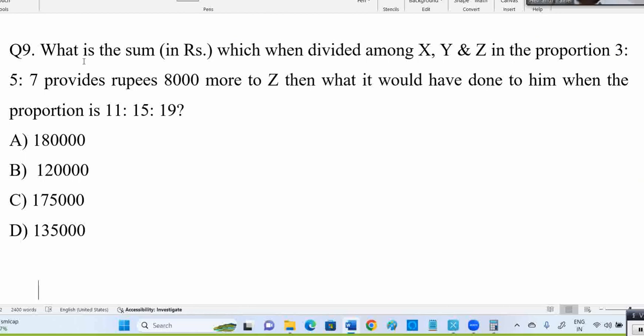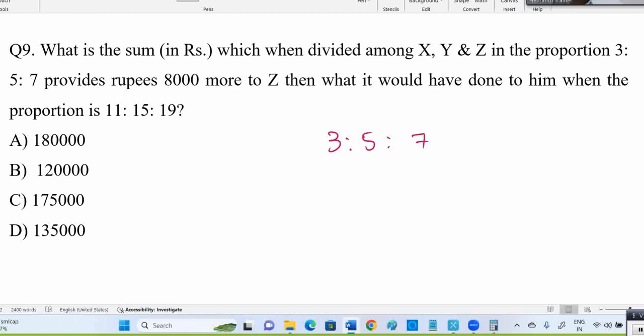Now see about this question here. What is the sum which, when divided among x, y, and z in the proportion 3 is to 5 is to 7, provides 8,000 more to z, than when the proportion is 11 is to 15 is to 19?